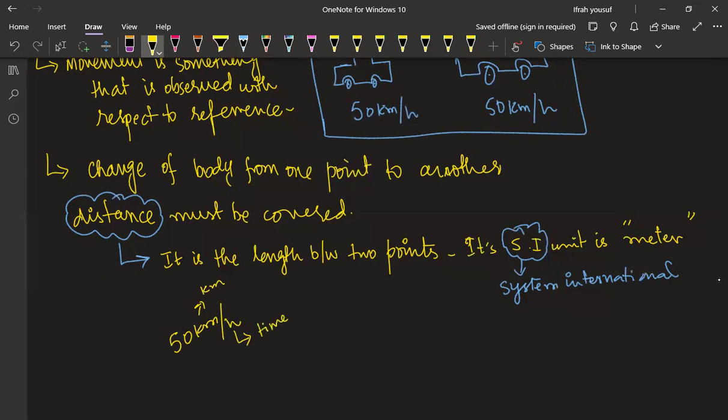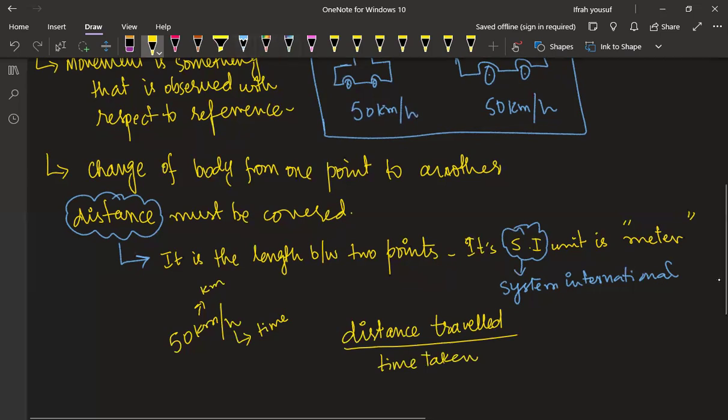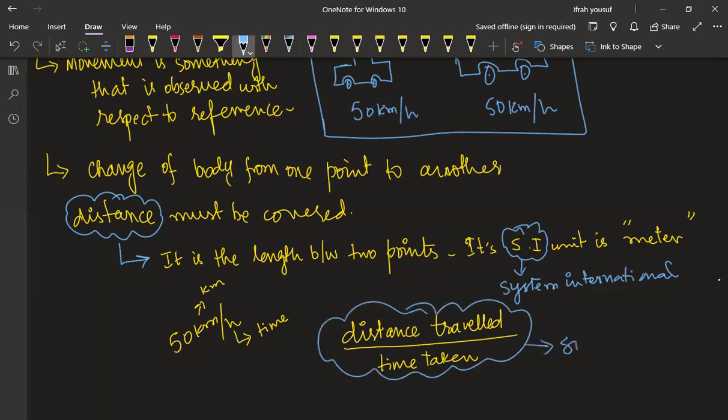So if we are considering the distance and time together, distance traveled or covered per time taken, that will give us another quantity, which is the speed. Yes, that is speed, right?